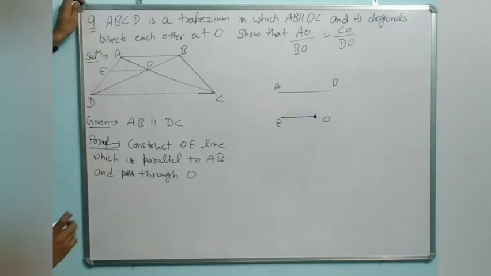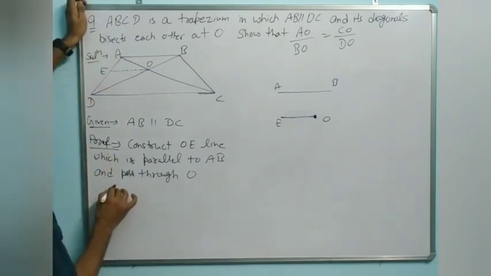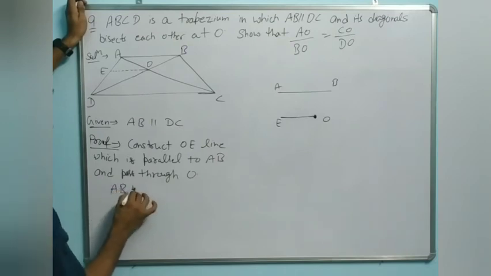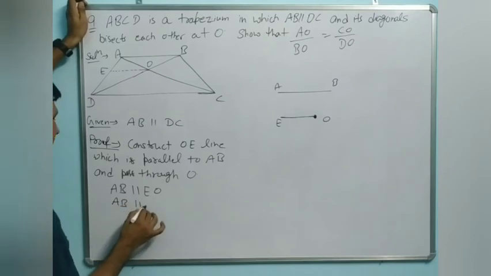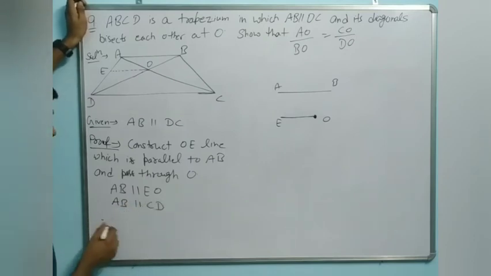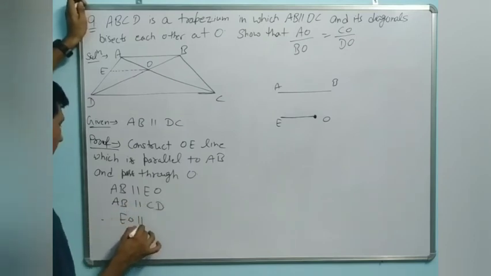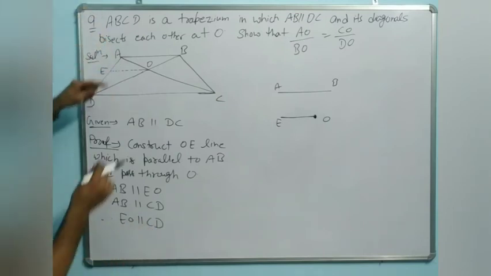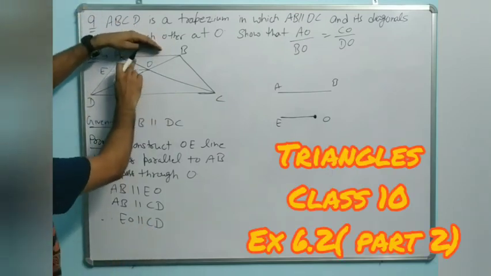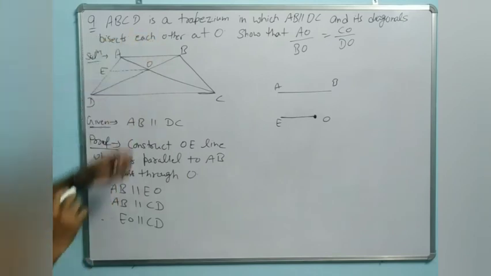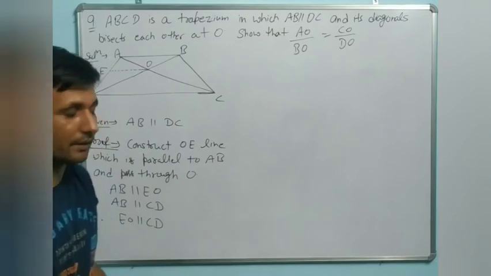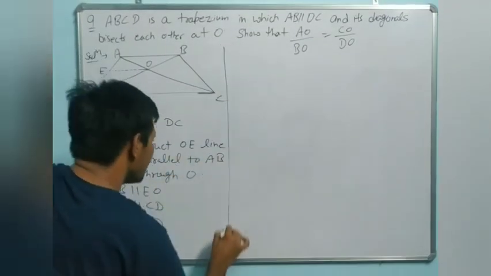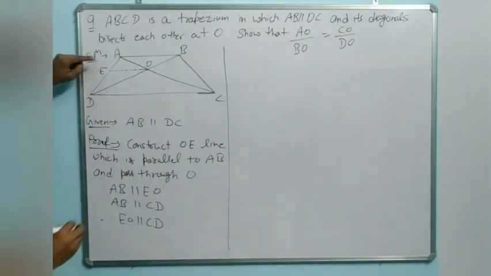And everyone knows, therefore AB is parallel to EO, and AB is parallel to CD also. So therefore EO is parallel to CD also. AB is parallel to CD and this line is parallel to this one, it means these two lines are also parallel to each other. And if they are parallel, now we will use Thales theorem. So first we will use a triangle.